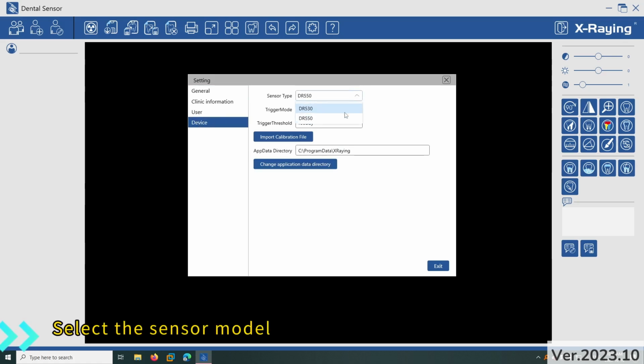Select Sensor Model. Select Trigger Mode. Select Trigger Threshold.